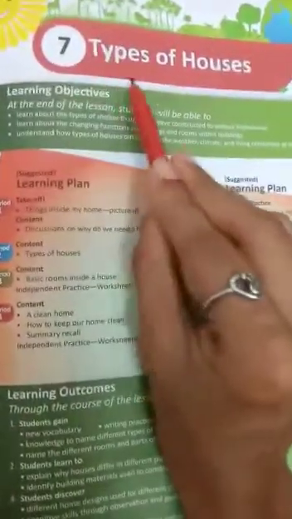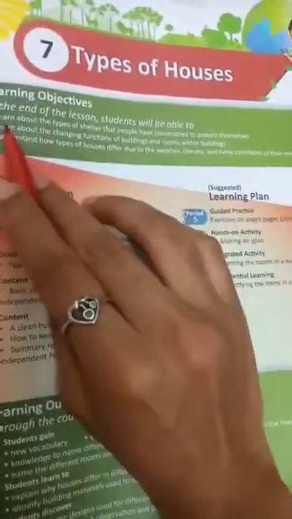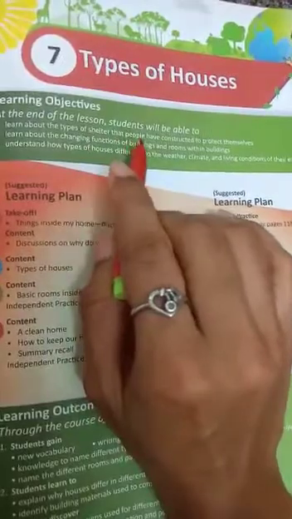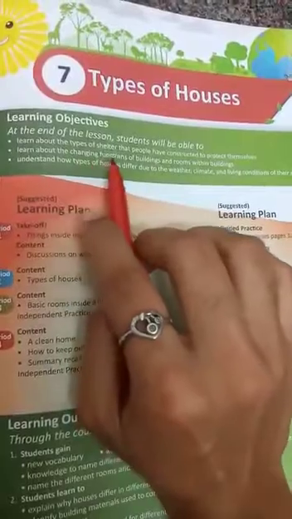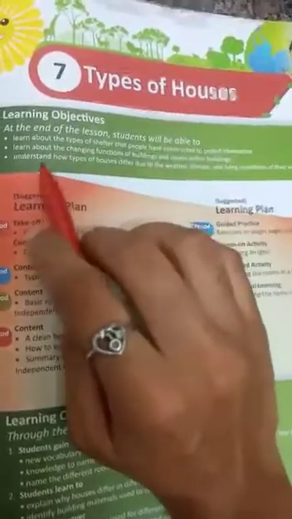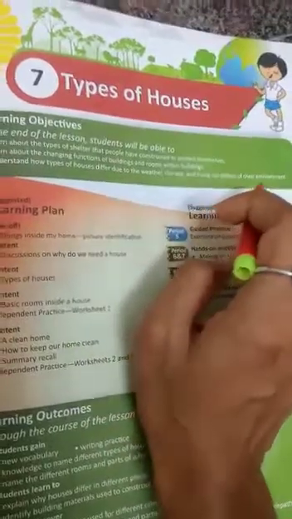And now it's chapter 7, types of houses. All of you take page number 101. So what's the topic? Types of houses. So in this lesson, what are the things we are going to learn? We are going to learn about the types of shelter that people have constructed to protect themselves, and then learn about the changing functions of buildings and rooms within buildings, and understand how types of houses differ due to weather, climate and living conditions of the environments.